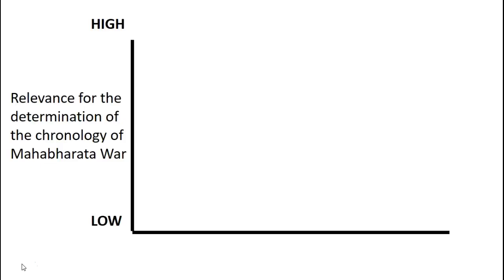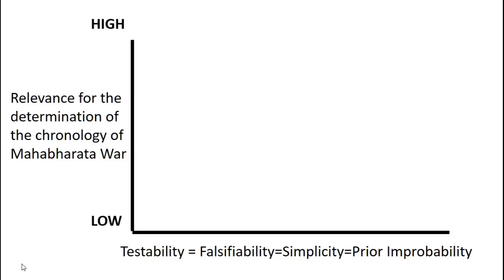And on the x-axis, if we plot the testability or falsifiability or simplicity or prior improbability of that observation, again going from low to high, then you will realize that every observation scores highest among all available astronomy observations on both counts: for its relevance, but also for its testability or falsifiability or simplicity or prior improbability.